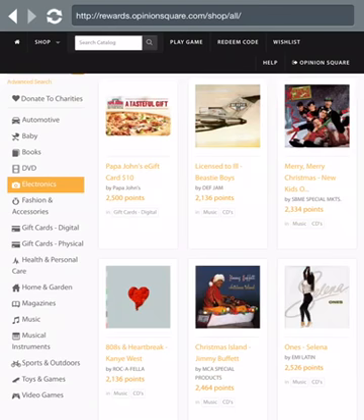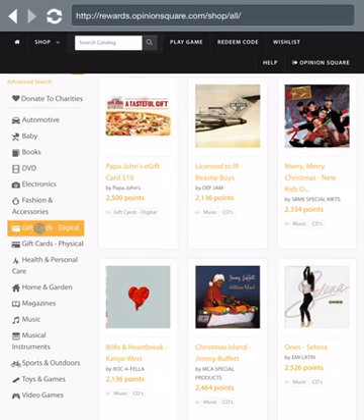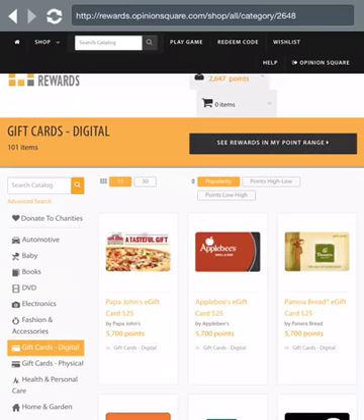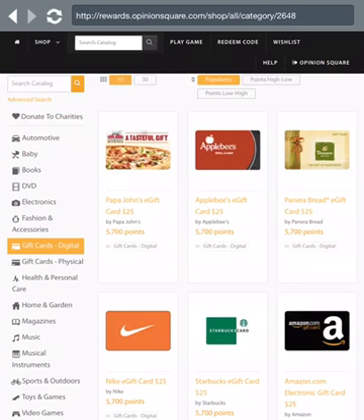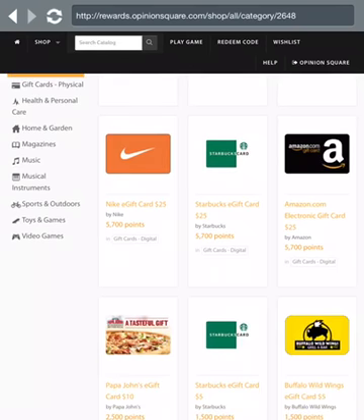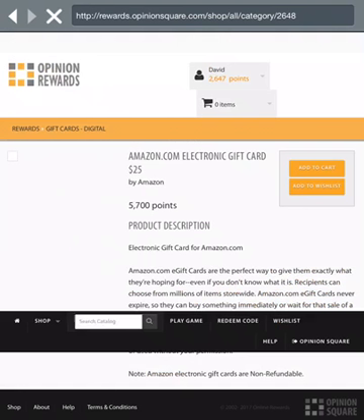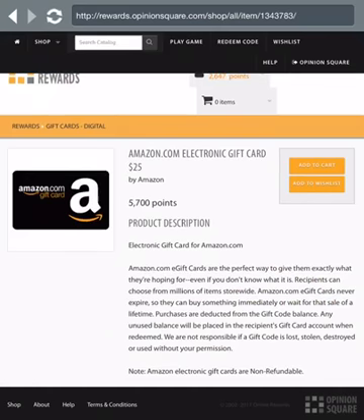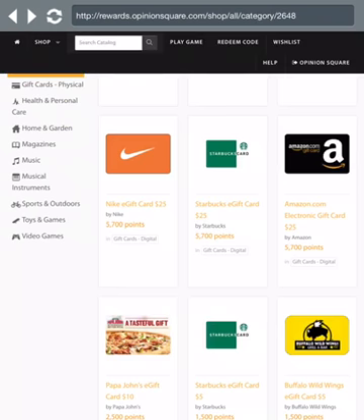I'll scroll down a little bit, and you'll see here you could donate. You have automotive, baby, books, DVD, electronics, which is highlighted right now. And then there's gift cards, which I personally like. And let's say we click on the digital ones, and here you have different e-gift cards, and you got Papa John's and Applebee's, Panera Bread, and I like Amazon personally myself, which is over here. I clicked on it, and this is telling you the description of it, which is pretty self-explanatory what Amazon is.